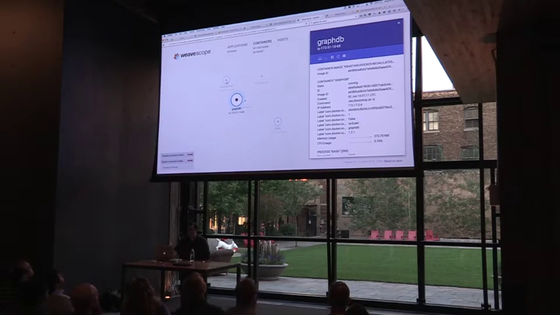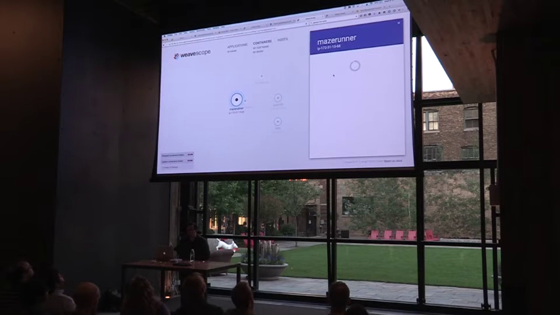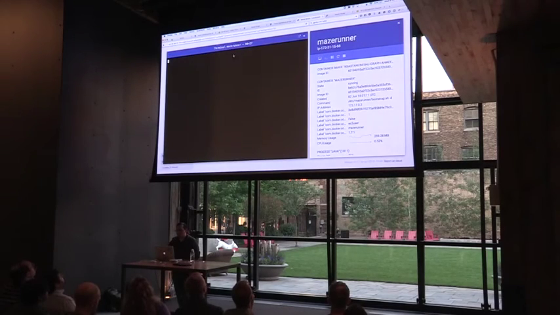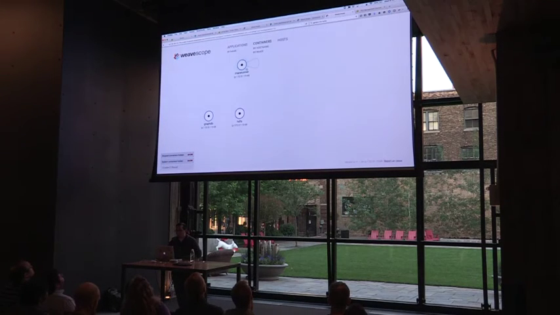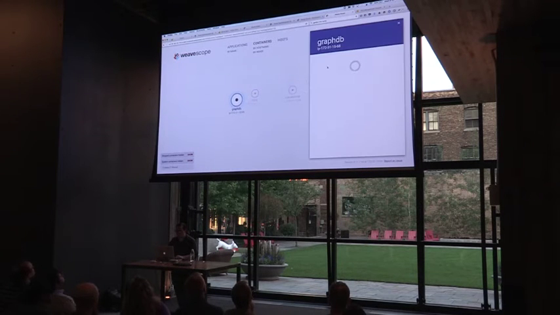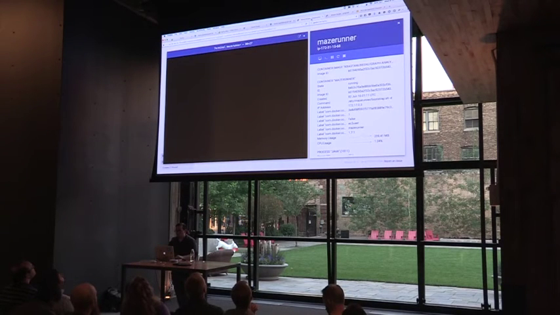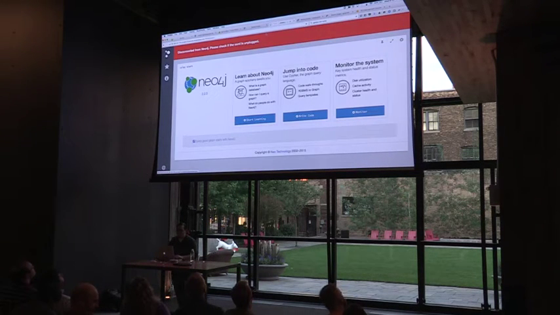So I'll go to the Maze Runner container here. Now this is where Apache Spark is running, so we're going to be able to see when PageRank is run. I'll open that, and then in another window, I'm going to open up the Neo4j database and attach to the logs. Okay, so now that those are up, we see no logs. What I'm going to do is show you how this works from the database itself.